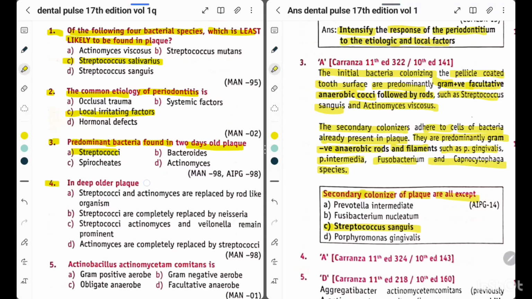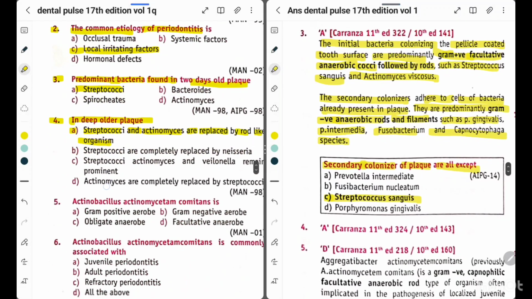Now question 4. In deep older plaque, option A Streptococci and Actinomyces are replaced by rod-like organisms. Option B Streptococci are completely replaced by Neisseria. Option C Streptococci, Actinomyces and Veillonella remain prominent. Or option D Actinomyces are completely replaced by Streptococci. So the answer is option A, Streptococci and Actinomyces are replaced by rod-like organisms. Okay. Now question 5.